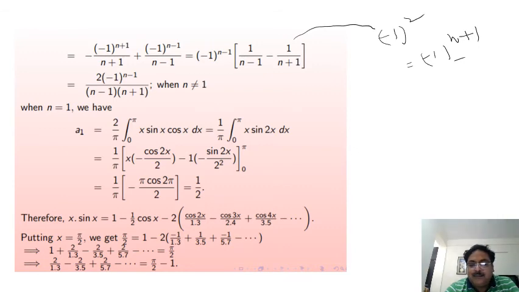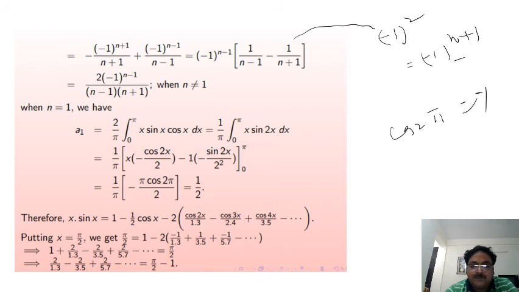On applying the upper and lower limits, you will get 1 upon pi times minus pi cos 2 pi upon 2. What is cos 2 pi? The value of cos 2 pi is equal to 1. So pi pi cancels, and this is equal to minus 1 by 2.